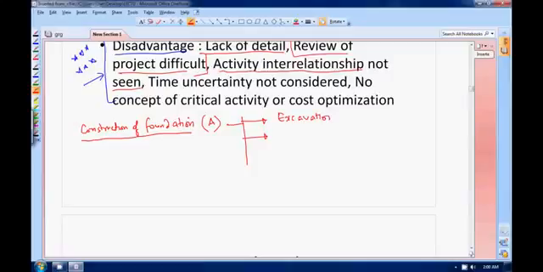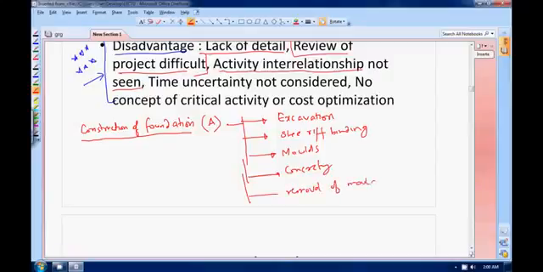excavation. After excavation you have to do steel reinforcement binding. Then you have to put the molds. Then concreting. And then you will have removal of mold. So this entire construction of foundation, activity A as I am referring, is divided into 5 sub activities. Now I am naming them. Suppose this is 1, this is 2, this is 3, this is 4, and this is 5.